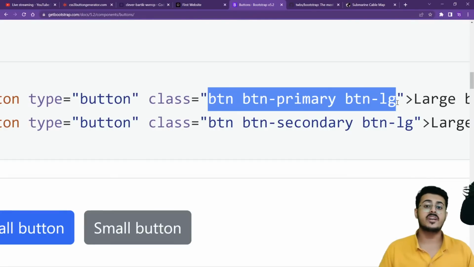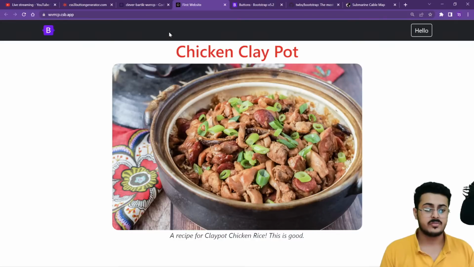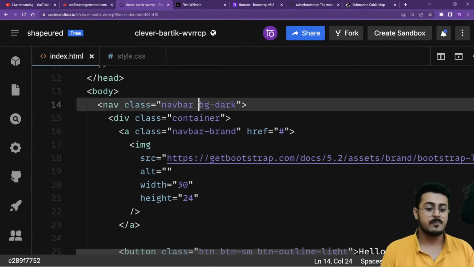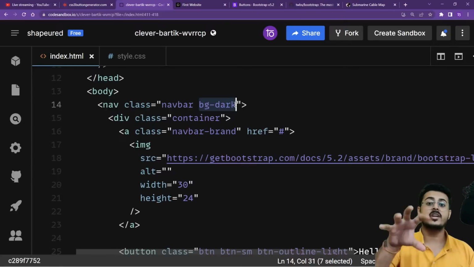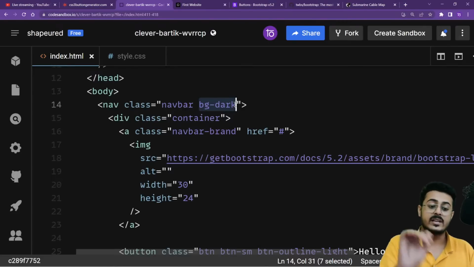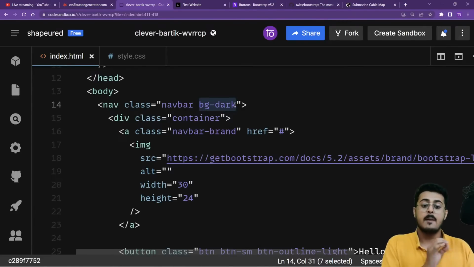So for example, if you wanted to create a navbar using just HTML and CSS, it would have taken you a lot of time. So instead of doing that, we used the class navbar and gave it a background color of dark. If you wanted to give it a background color of dark, you'd have to go back to your CSS code and write background color, then assign it a color. Now you can do it from right over here, just using the BG dark. That is, you want the background color to be dark. You can change this to light, you can change it to anything as well.